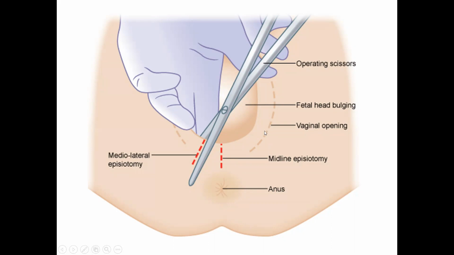After multiple childbirths, there is no requirement for episiotomy. So then the vagina is accommodating of the baby's head. This is done when the baby's head is bulging at the vaginal opening. After the baby is delivered, you have to suture this back.